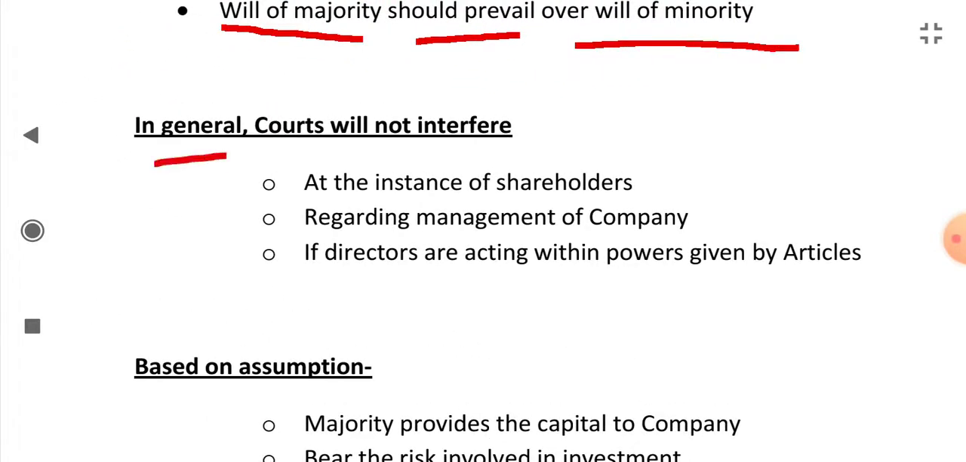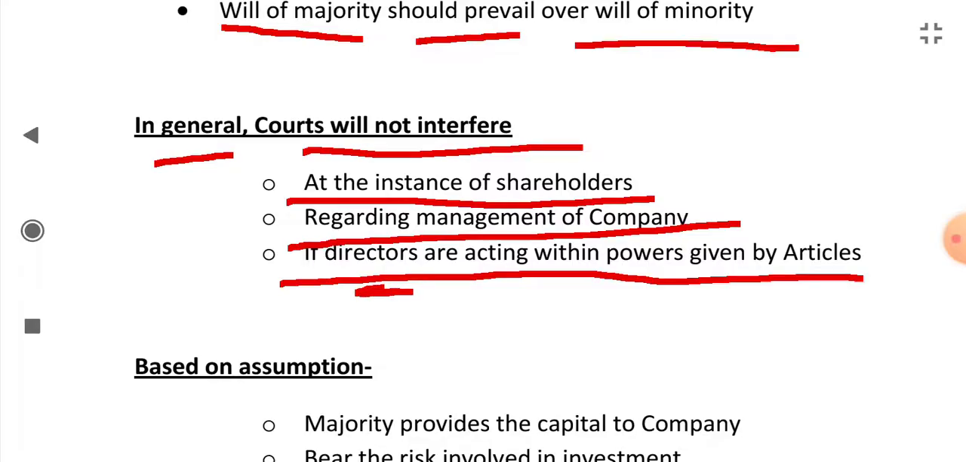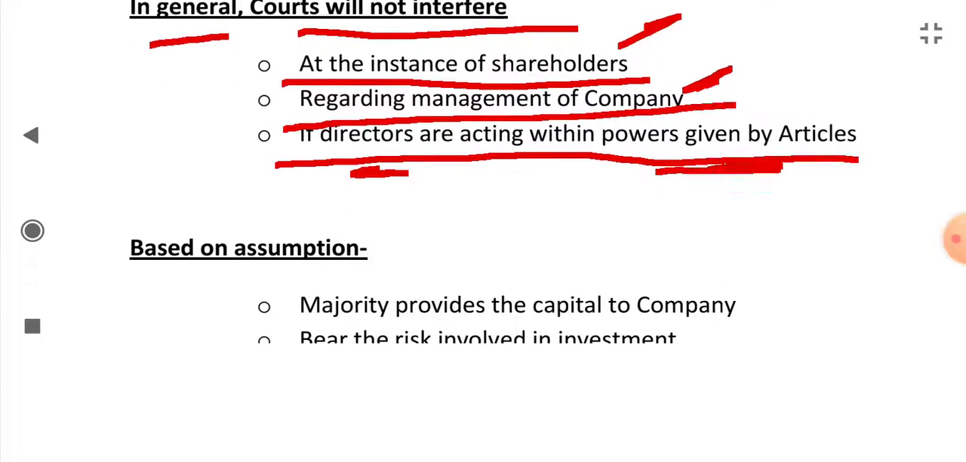In general, the courts will not interfere at the instance of shareholders regarding management of company if directors are acting within powers given by articles. If the directors or the majority is acting within the powers of the articles, then the court will not interfere in the management of the company, okay, at the instance of the shareholders.